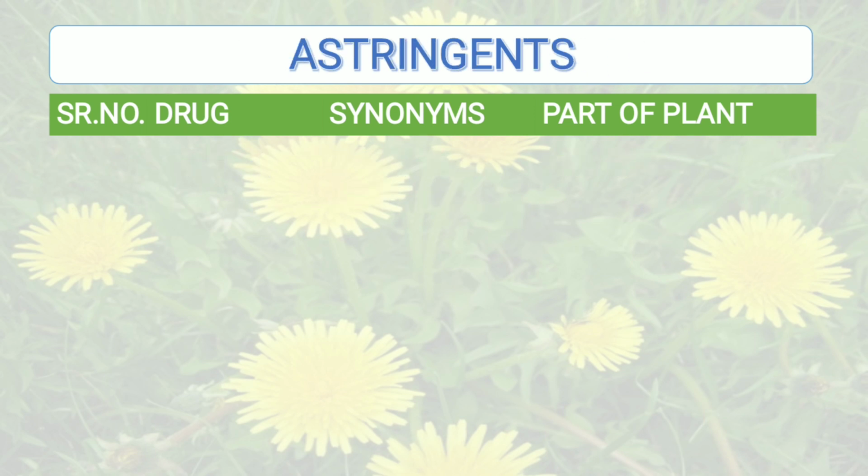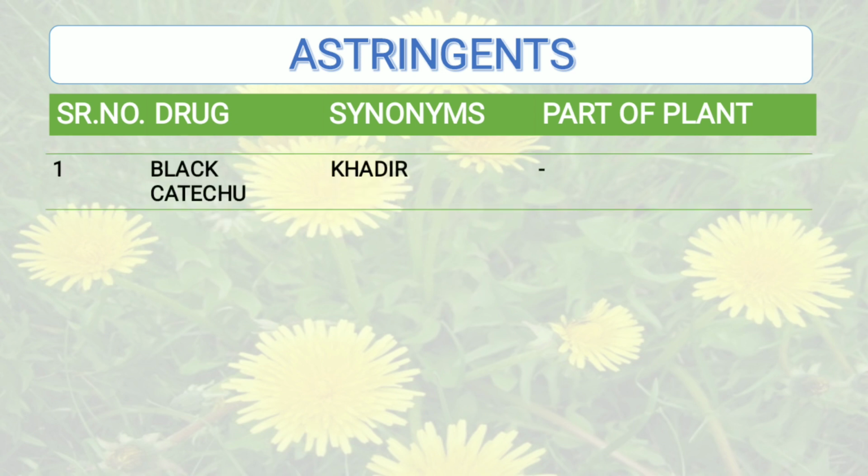Then the next category is astringents. These are the agents that contract the tissue, arrest the secretion and control the bleeding. The drugs which belong to this category include, first one, black catechu, also known as khadir. It is also known as katha and khair.